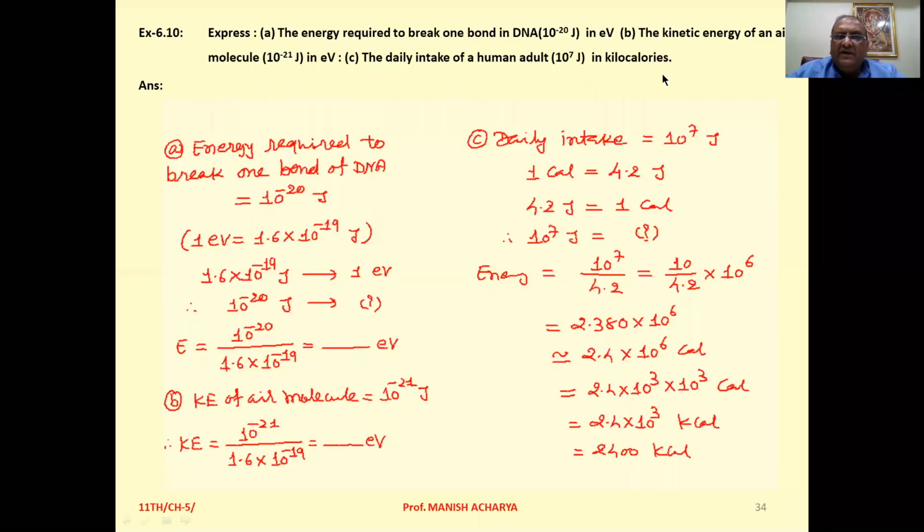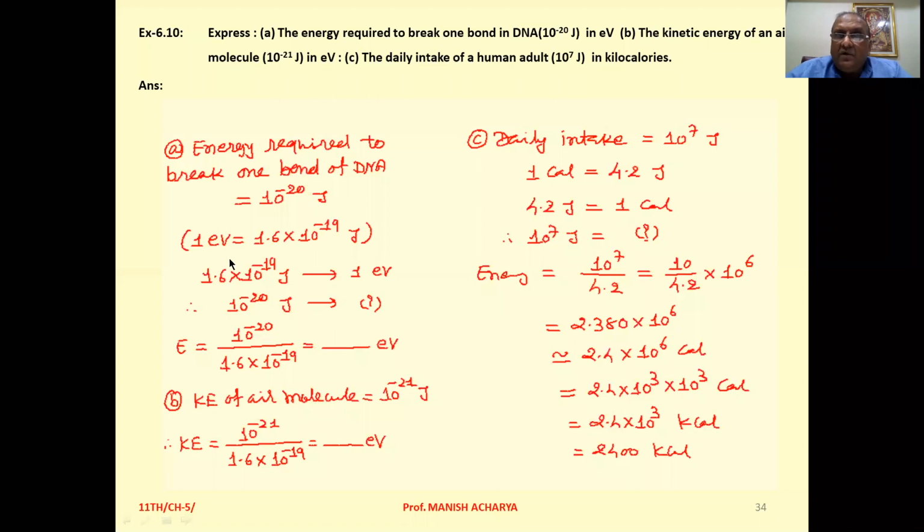Example 6.10. Express A, the energy required to break one bond in DNA, having 10 raised to minus 20 joule energy, in electron volt; then the kinetic energy of an air molecule, 10 raised to minus 20 joule energy, in electron volt; and the daily intake of a human adult, 10 raised to 7 joule, in kilocalories. Now see, the energy required to break one bond of DNA is 10 raised to minus 20 joule. Now we want to convert it into electron volt.